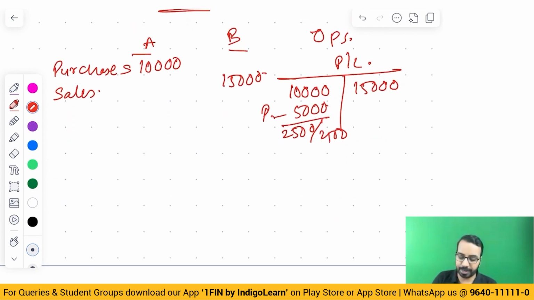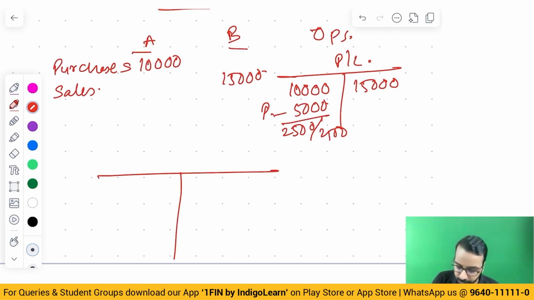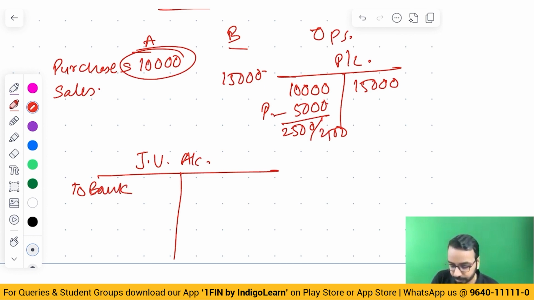Now, how will A account for it? A will prepare something called a joint venture account, or joint venture with B account, whatever name you call it. A would say, I have spent 10,000 for the joint venture, to bank, 10,000. Did I collect anything on behalf of the joint venture? No. What should I get from the joint venture? 2,500 of profit. This profit I will credit to P&L, and because the joint venture has to pay me, I would say to P&L 2,500.